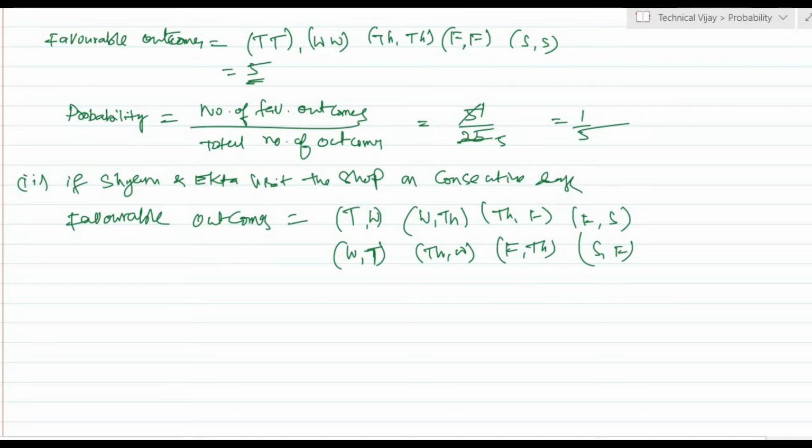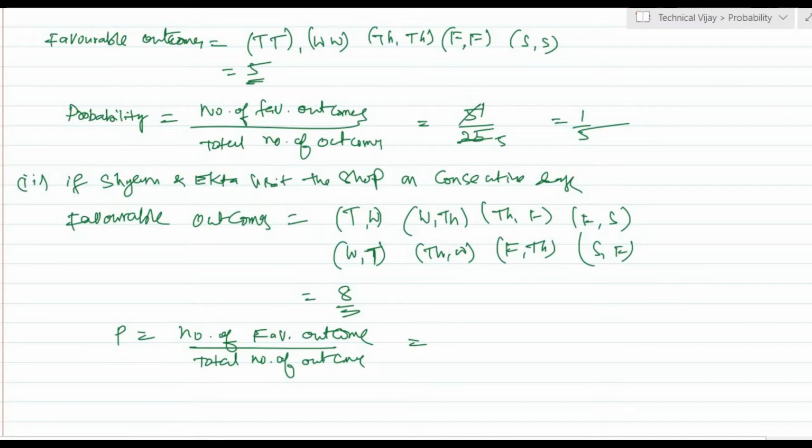There are total 8 favorable outcomes and total 25 we have calculated. Then the probability is the number of favorable outcomes divided by the total number of outcomes, that is equal to 8 by 25.